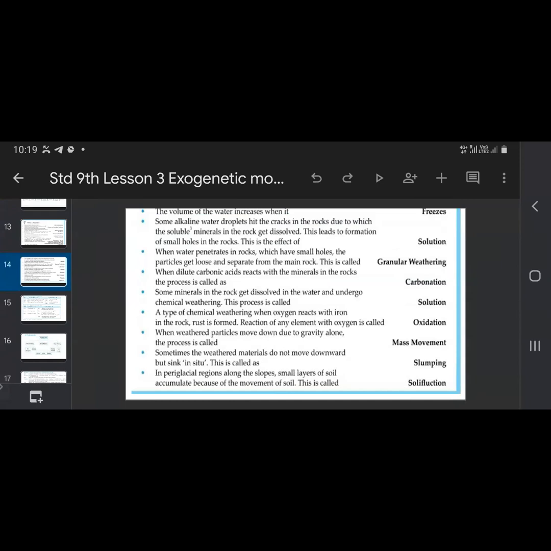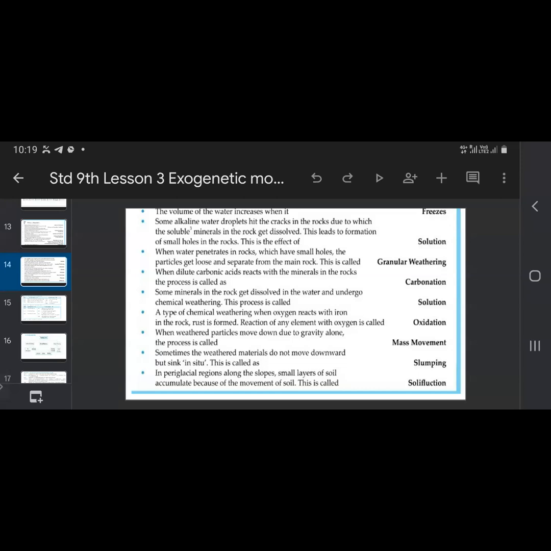Some alkaline water droplets hit the cracks in the rock, due to which the soluble minerals in the rock get dissolved. This leads to the formation of holes in the rock. This is the effect of solution, which we have already seen in detail. When water penetrates rock which has small holes, the particles get loose and separate from the main rock. This is called granular weathering.